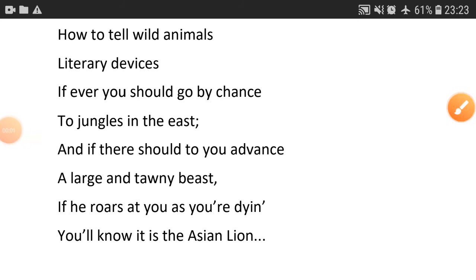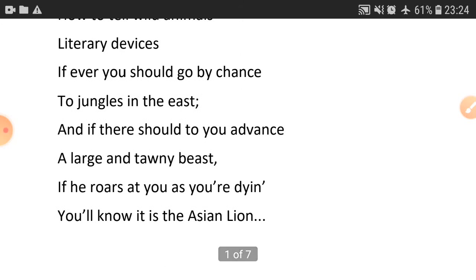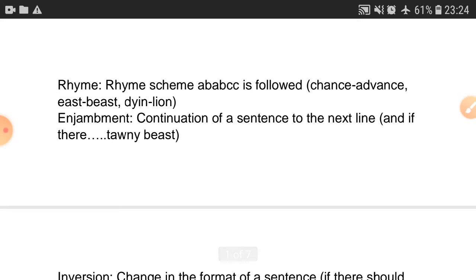Next is the literary devices of this poem, How to Tell Wild Animals. So this is the first stanza. The rhyme scheme is A, B, A, B, C, C. A, B how?